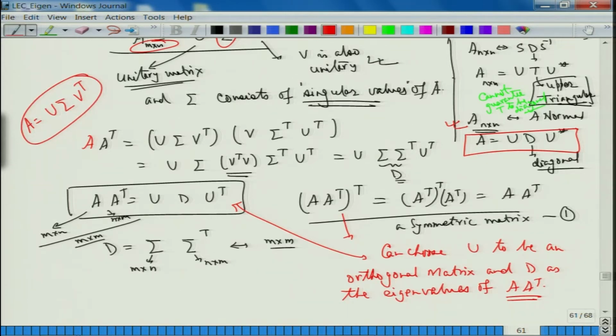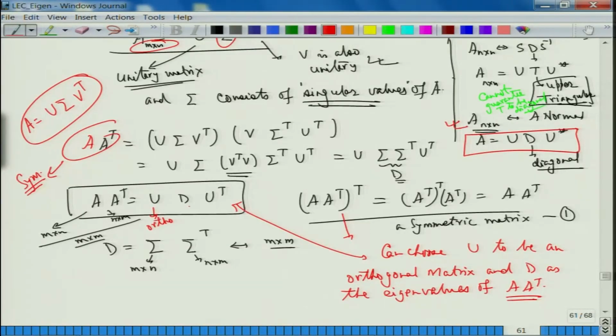So, if I compute A times A transpose, this is a symmetric matrix, and therefore, by the theory that we have developed till now, we know that I can decompose it into U D U transpose, where U is unitary. Since it is Hermitian, I can take U to be orthogonal. So, this is an orthogonal matrix. D is a diagonal matrix, diagonal consisting of eigenvalues of A times A transpose.